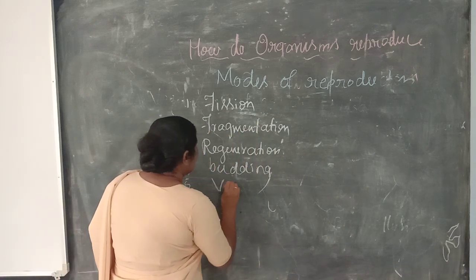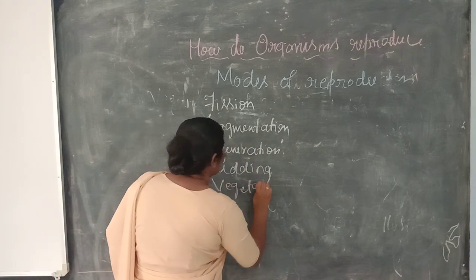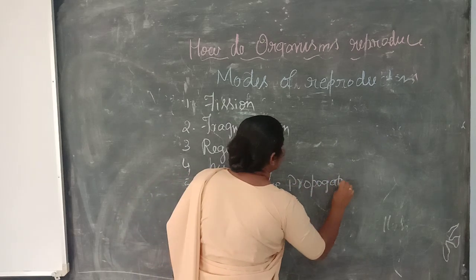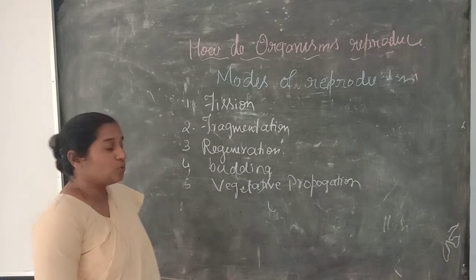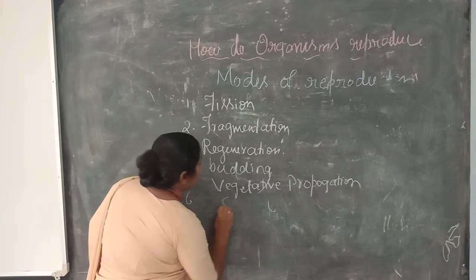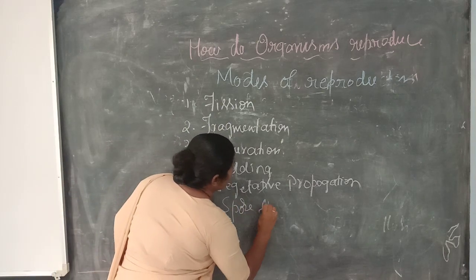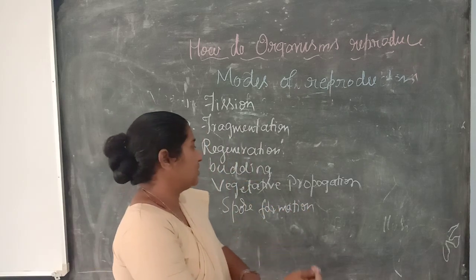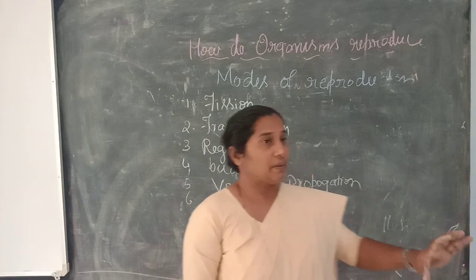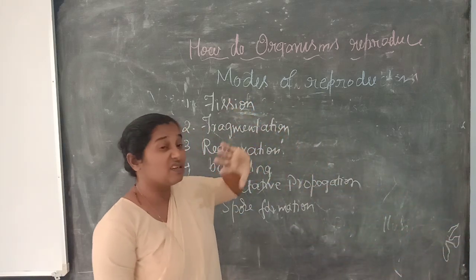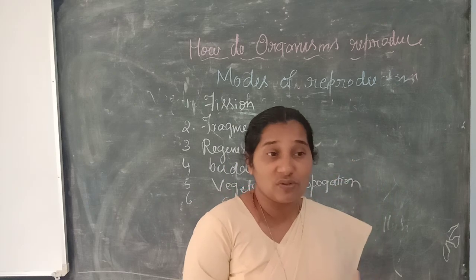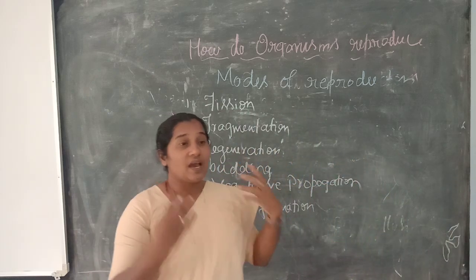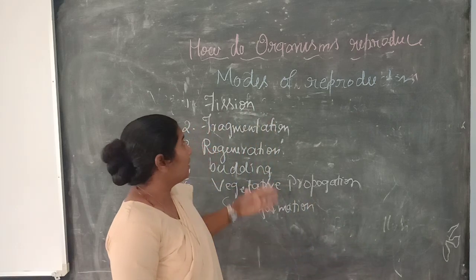And fifth, it is vegetative propagation, and sixth it is called spore formation. So remember asexual modes of reproduction: without gametes, the organisms are able to reproduce continuously, and we call it asexual reproduction.